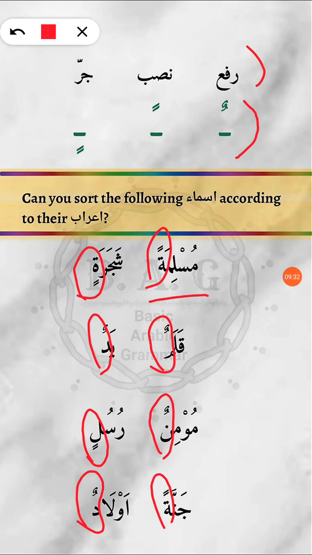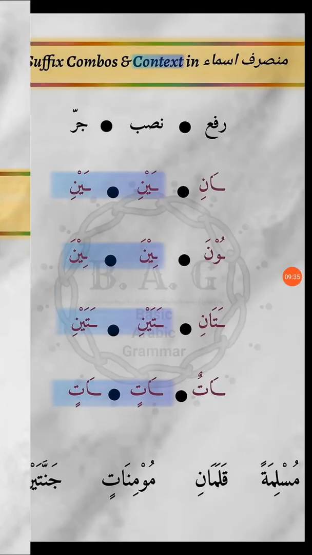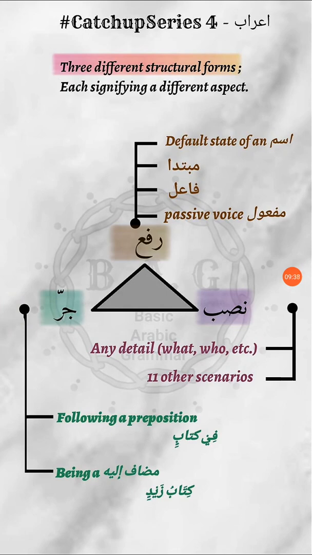All right, so these were our rafa, nasab, and jar, and the basic concept that revolves around these three. I hope that the basic concept and the basic overview of these three i'rab and their different aspects are clear now, inshallah. And in the next lesson we are going to explore these four situations where an ism is going to be in rafa form. So till that time, practice making the rafa, nasab and jar forms of various asma, and I'll see you in the next lesson. Allah Hafiz.